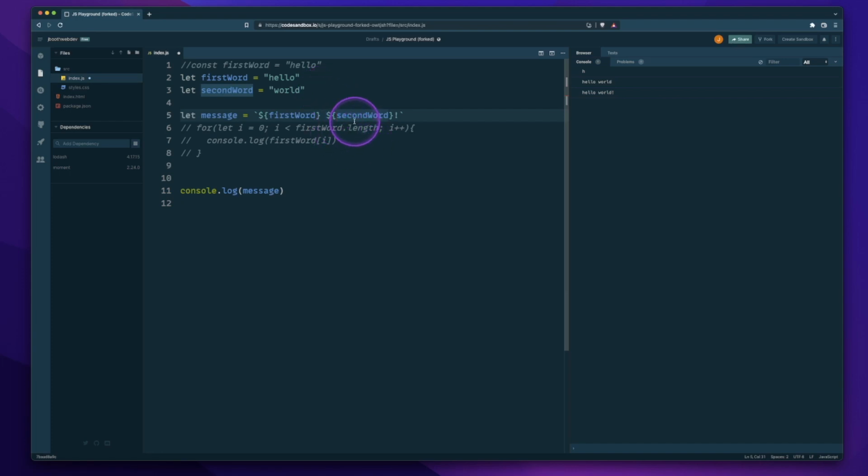String formatting can be handled both by using string concatenation by itself or using backticks with the special syntax of a $ sign and curly braces with a variable name. And strings are iterable, but they are also immutable.